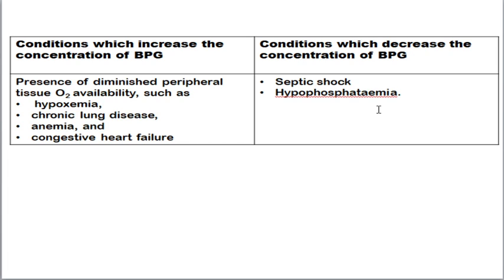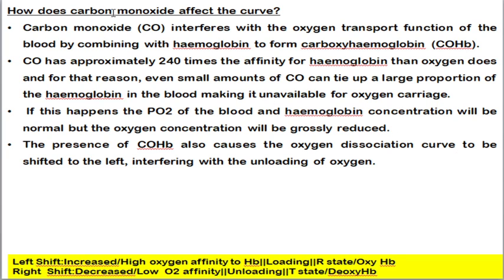Next, conditions which decrease the concentration of BPG include septic shock. The next thing is how carbon monoxide affects the curve. Carbon monoxide interferes with the oxygen transport function of the blood by combining with hemoglobin to form carboxyhemoglobin. Carbon monoxide has approximately 240 times greater affinity for hemoglobin than oxygen.